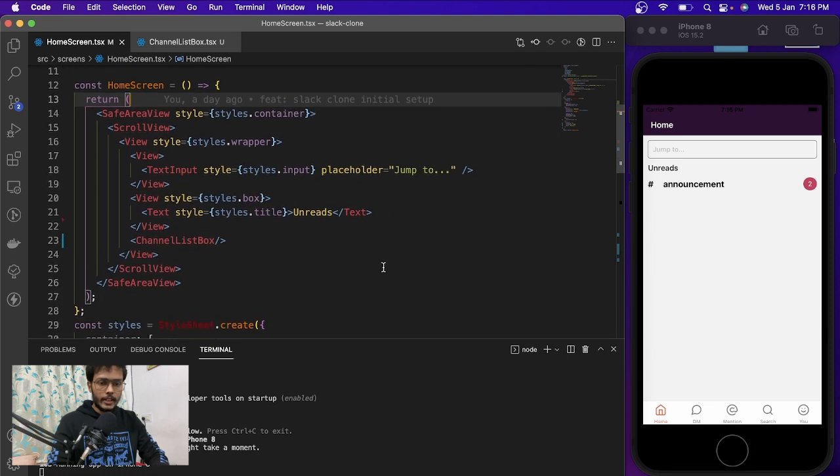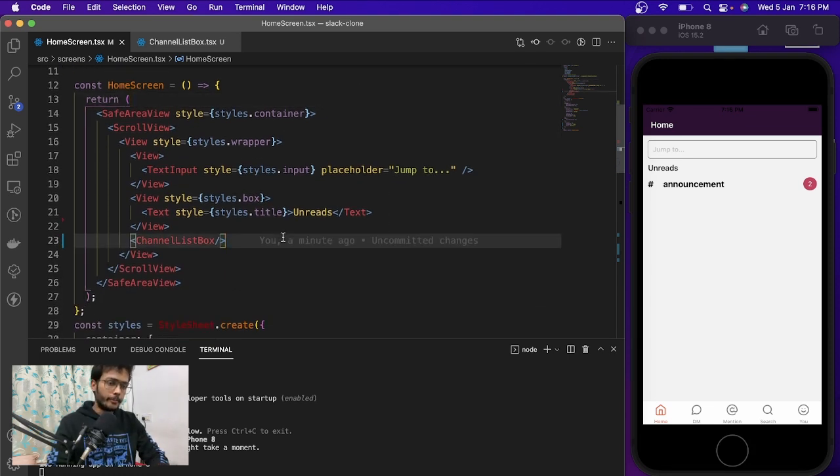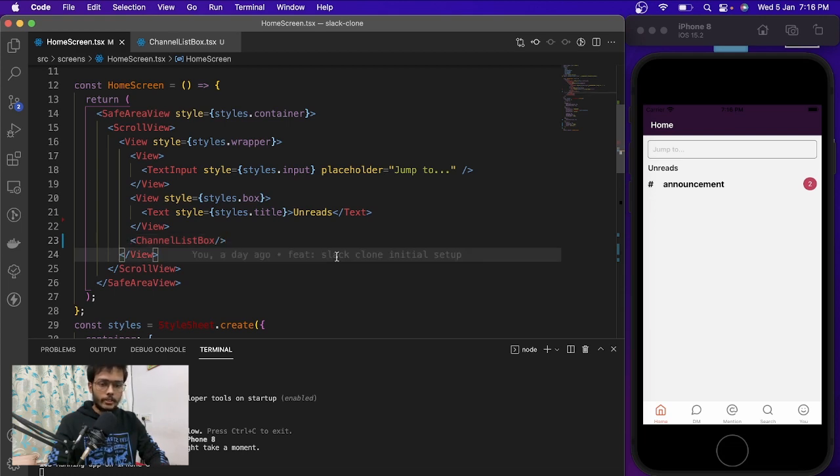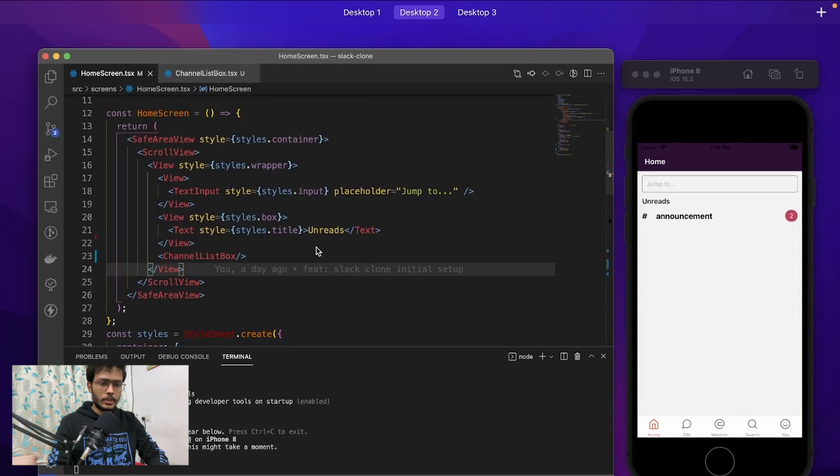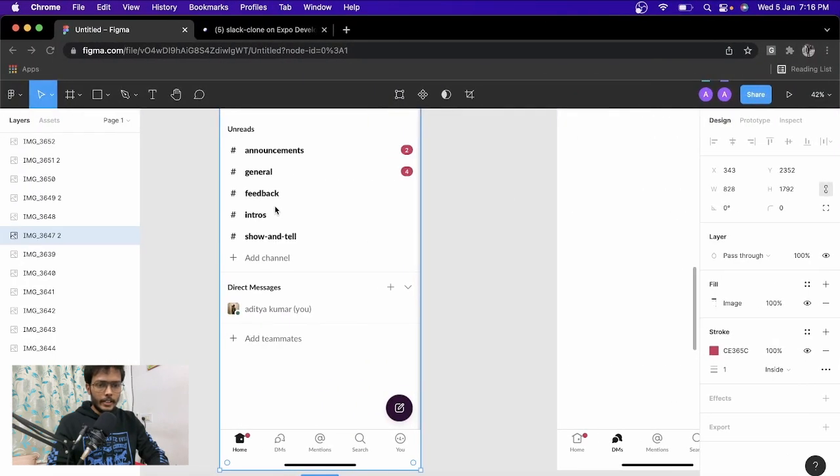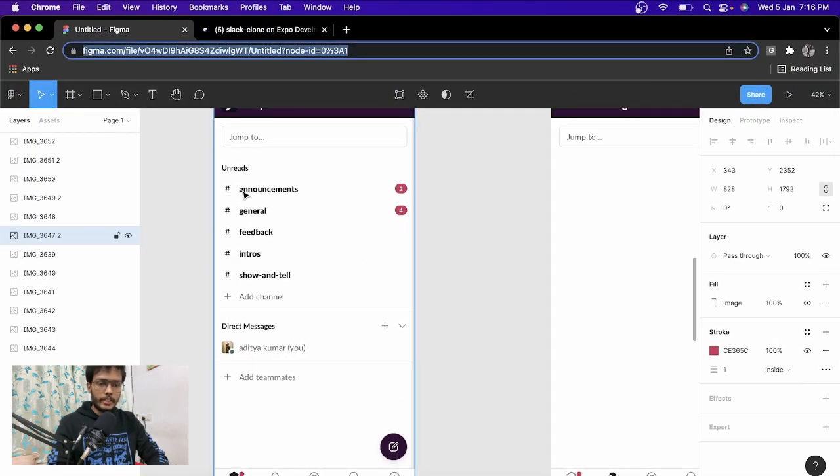So for that, in this video as well, we are not going to do any backend integration or Firebase integration. So we'll just focus on design first. Like as you can see in our design, we have reached till over here, like announcement, general, feedback, and I'm just going to create the announcement. If we are going to have a backend, then we can just loop through it and we will get all the data, right?